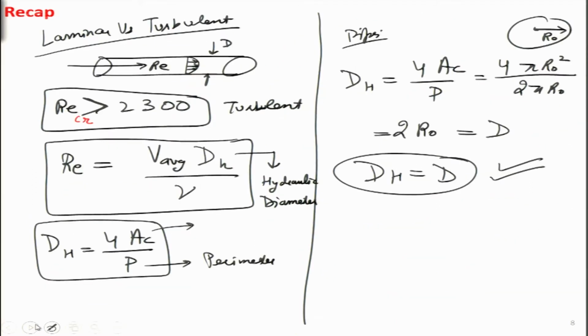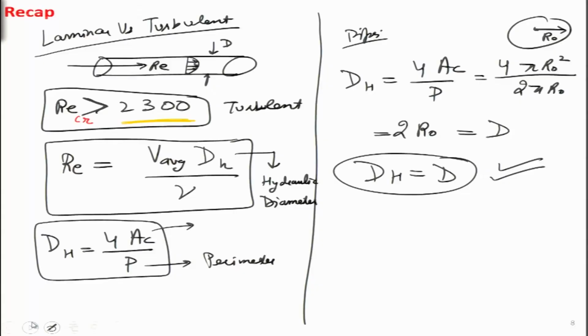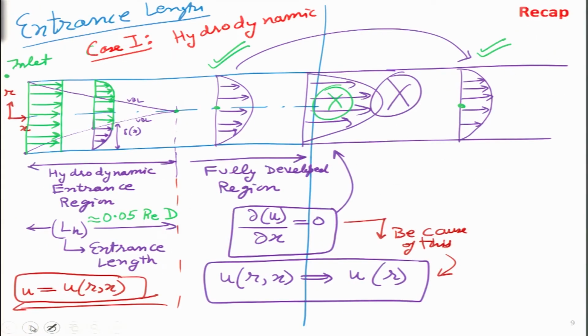Then we looked at the critical Reynolds number, which for flow inside pipes is 2300. So for any flow inside a circular pipe or any other shaped pipe, if the Reynolds number we have calculated turns out to be greater than 2300, then we can safely assume that the flow has turned turbulent. Then I think this is where we had stopped last time.